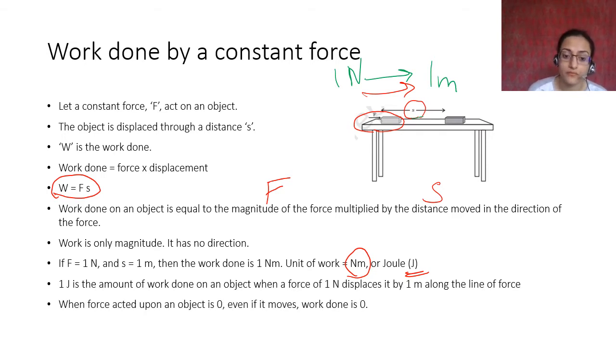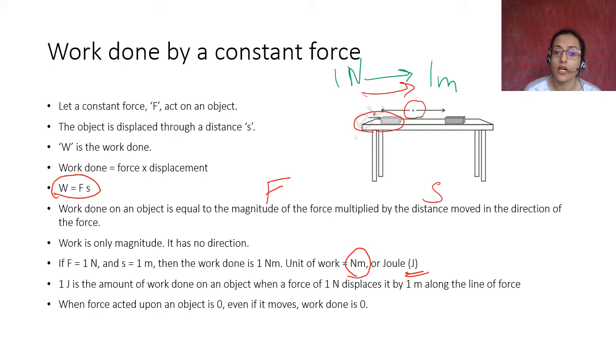Okay, so if the force acted on an object is zero, even if it moves, work done is zero. There are two things that you have to consider. Even if the object is moving, force needs to be acted on it. So force needs to be acted on that object, and there has to be some displacement on that object. If one of them is not done, if you're giving force but it is not moving, like in the case of that big rock, even then work is not done.